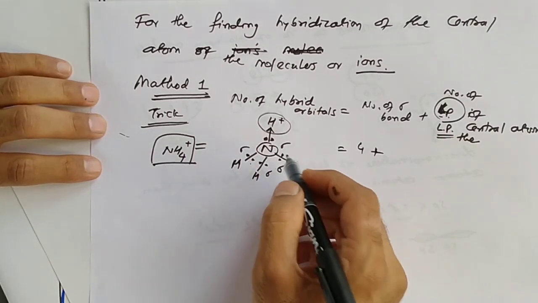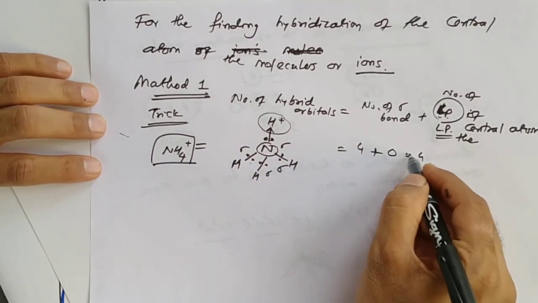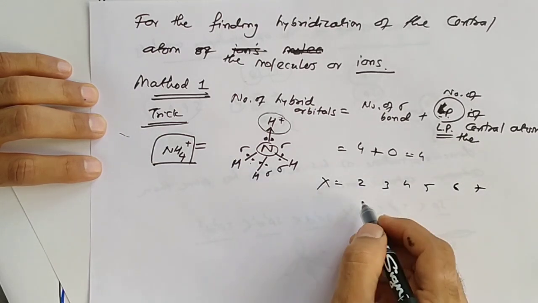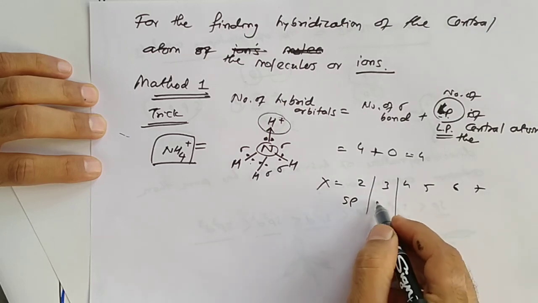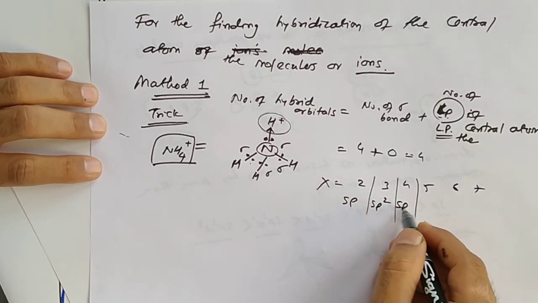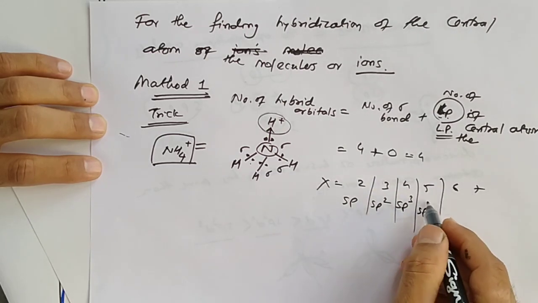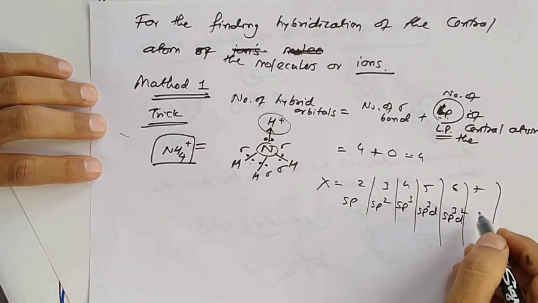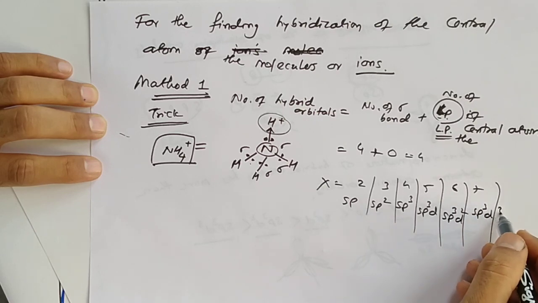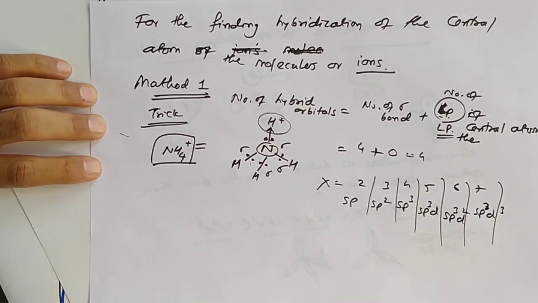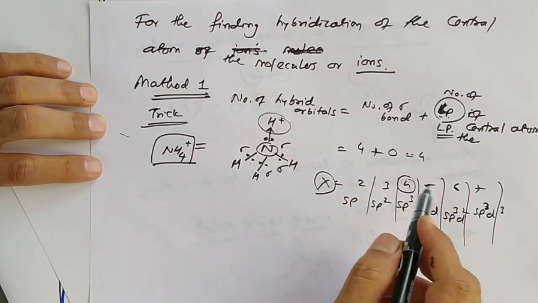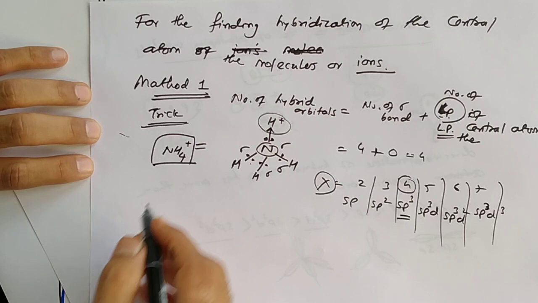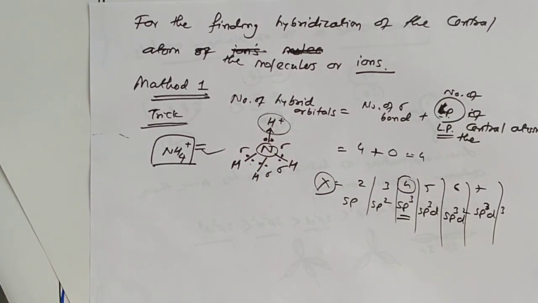There is no lone pair on the central atom, 0. So whenever the value is X: 2 gives sp, 3 gives sp2, 4 gives sp3, 5 gives sp3d, 6 gives sp3d2, 7 gives sp3d3. So here the value of X, hybrid orbitals, is 4. So sp3 hybridization for NH4 plus.